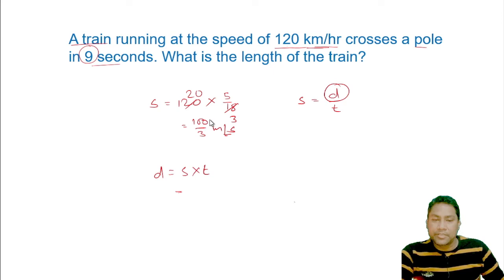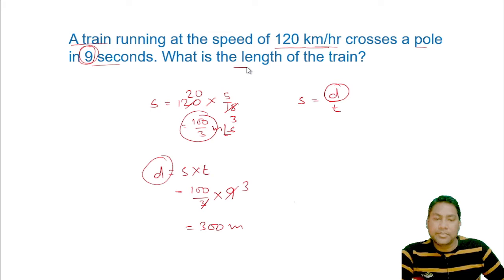So we have calculated the speed here as 100 divided by 3 and the time to cross the pole is 9 seconds. I will solve this. It is 300 meters. So friend, here the distance is the length of the train. So we can say the length of the train is 300 meters.